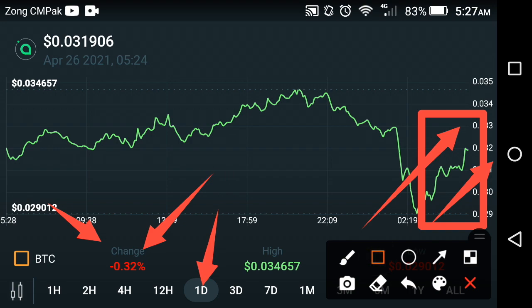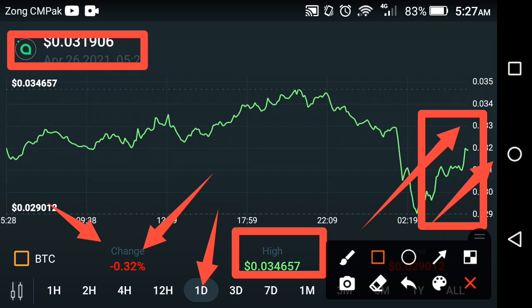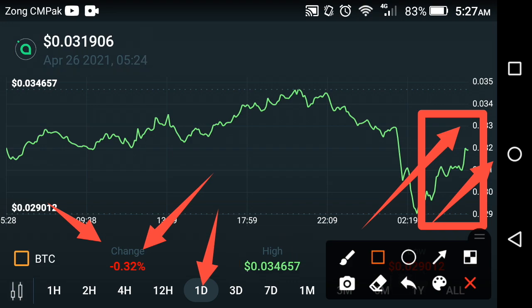The highest price of SIACOIN in the last 1 day period is about 0.034657 USD, friends. Now the current price of SIACOIN in the cryptocurrency market is about 0.031906 USD, friends. So what's the next move in SIACOIN?